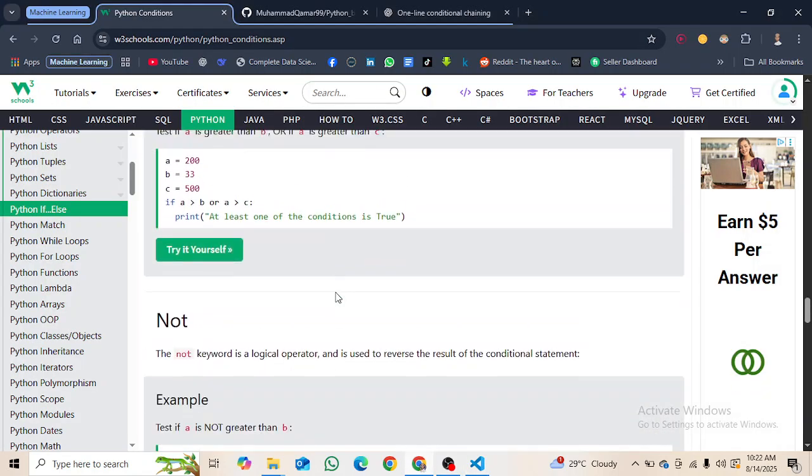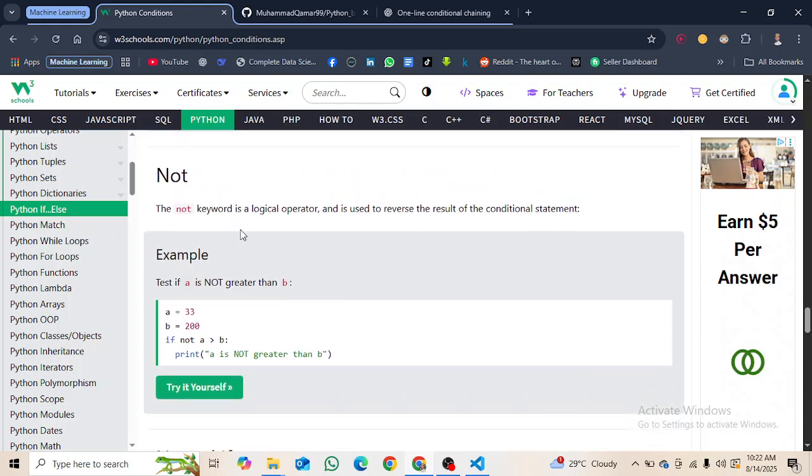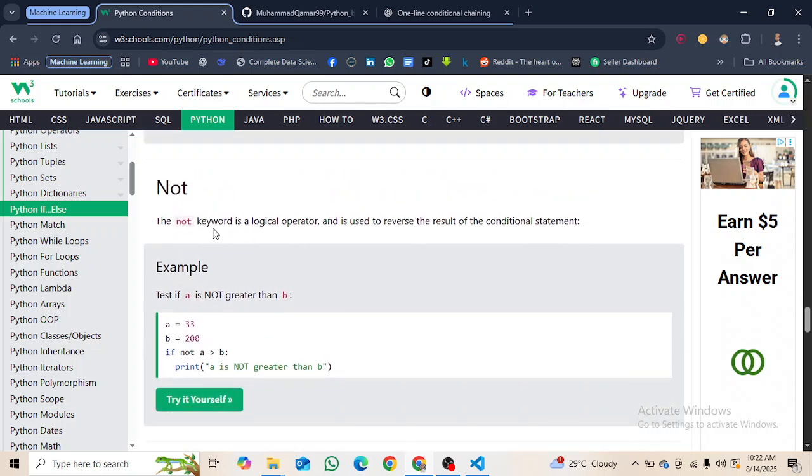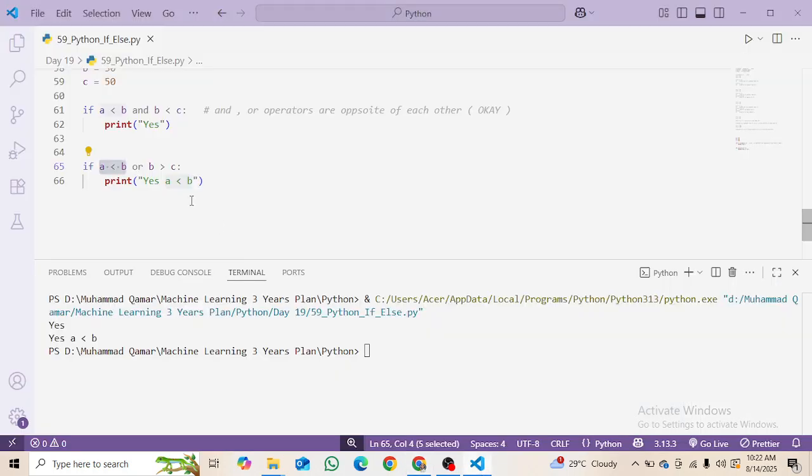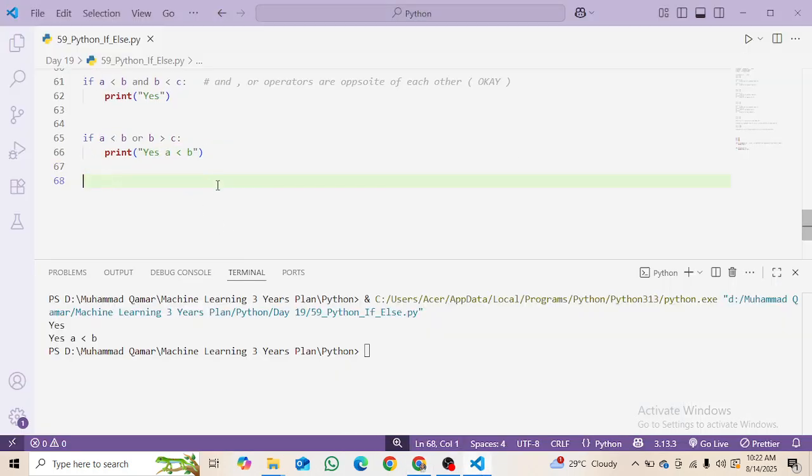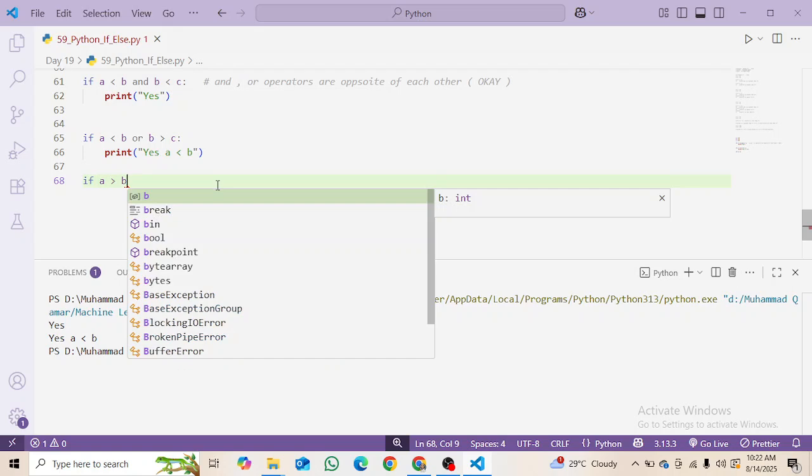Okay, we have the not operator. It is called the inverter operator, or the reverse of the result condition. Okay, and it only takes one condition, not two conditions. So I am going to make another condition here, that if A is greater than B, which is not true.